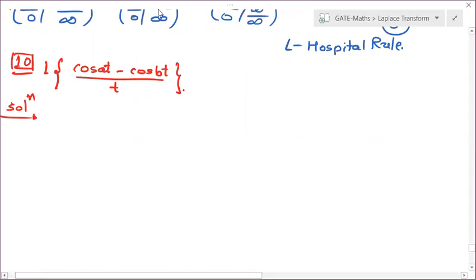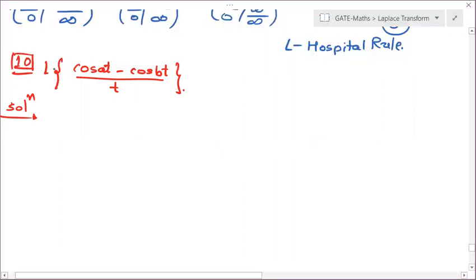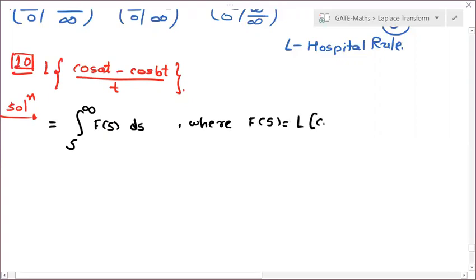We have seen so many properties last time. Which property we should apply? Tell me quickly. Divisible by t or not? If inside we are having division, then outside it is integral. So if inside it is division, it is integral s to infinity f of s ds, where f of s is equal to Laplace of cos at minus cos bt.